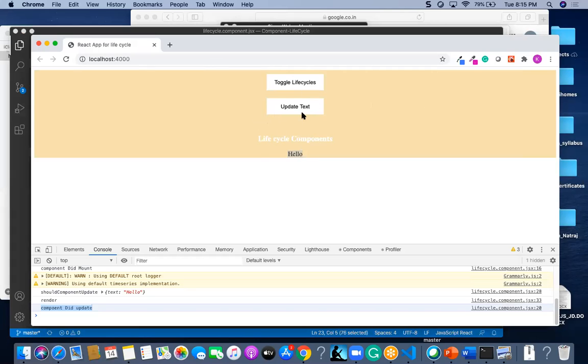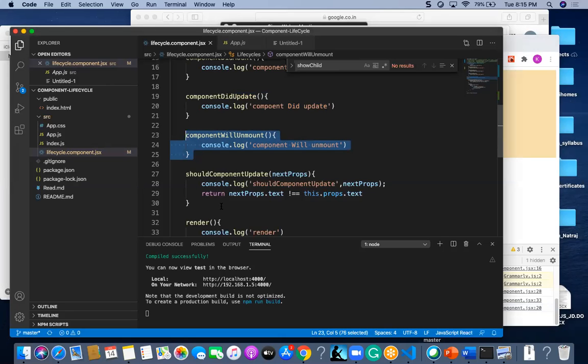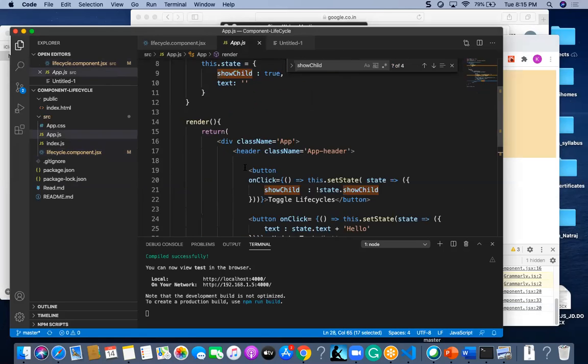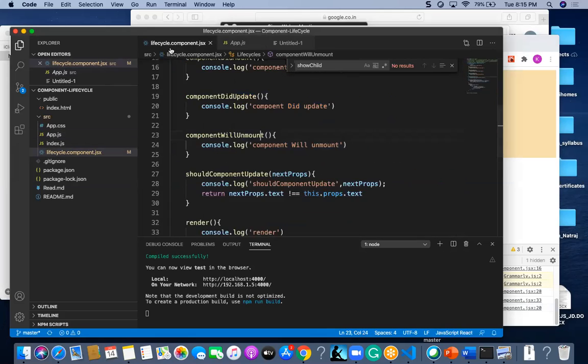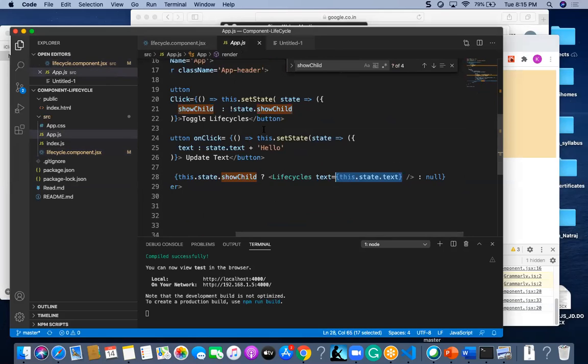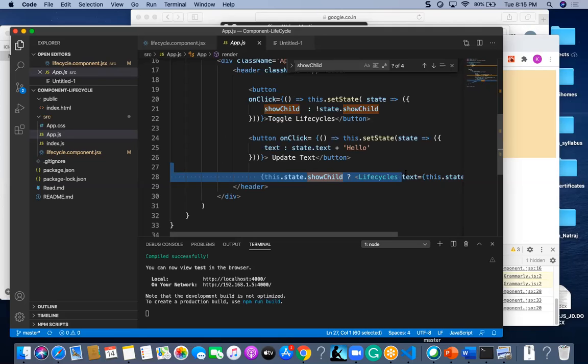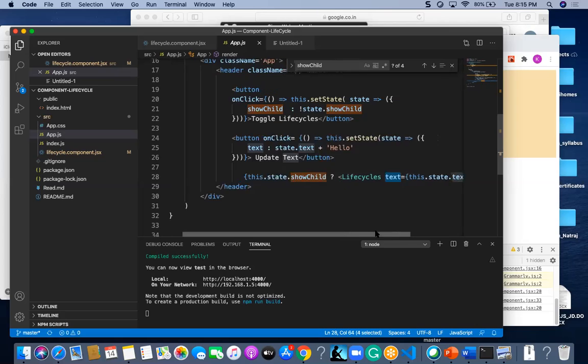Once you click on this update text button, then only this component's should component update will be executed, and we will get the props here. There is a logic you have to understand, like how you are getting these props there. See, it will come first to app.js. It will take this component lifecycle, but for this component lifecycle there is one property known as text.